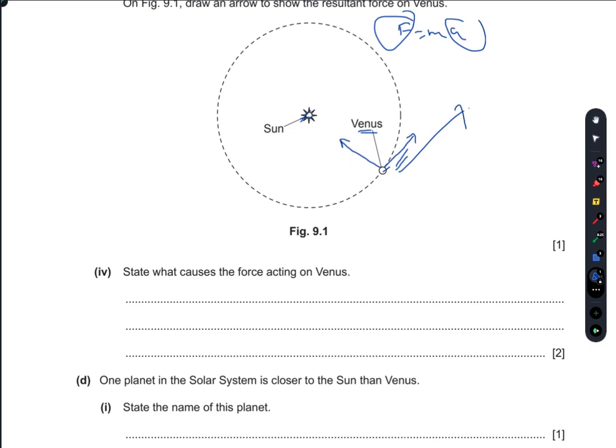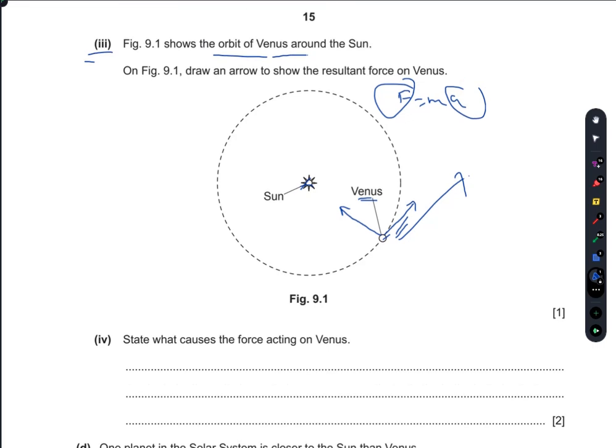State what causes the force acting on Venus. It is the gravitational force, the force of gravity, which causes the force acting on Venus. They both interact by Newton's law of gravity. F is equal to k q1 q2 over r square. So they both interact because of the force of gravity. Simply, if you even write gravity, that would be enough here.